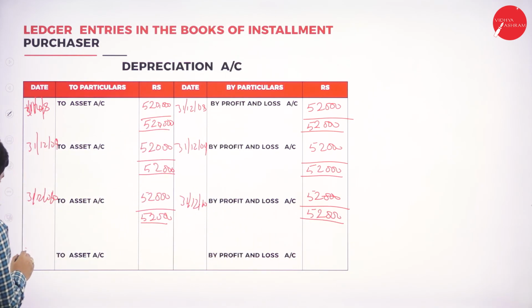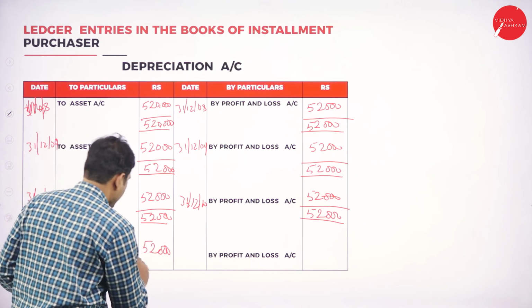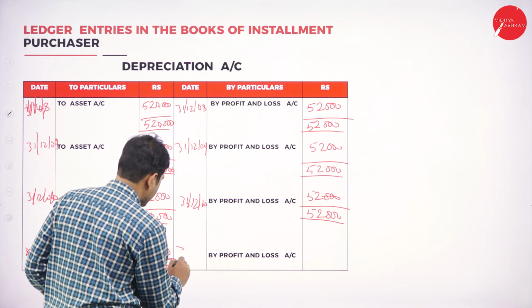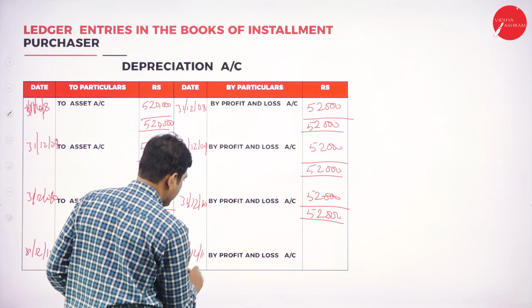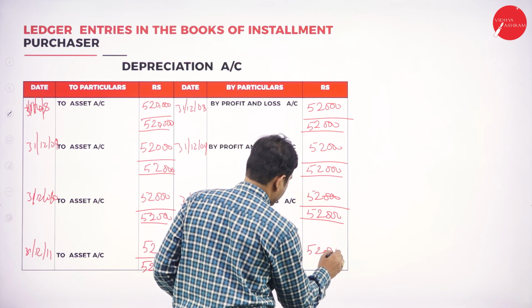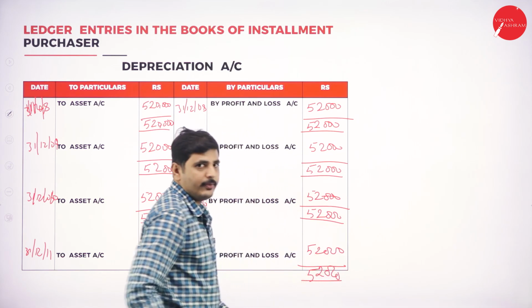Again last year, 31st December 2011, to asset account 52,000. The amount will be tallied. Here also 31st December 2011, by profit and loss account 52,000. For the fourth year the amount will get tallied.